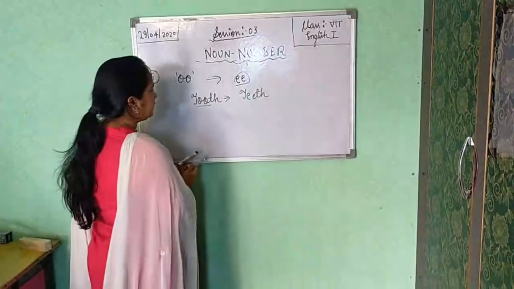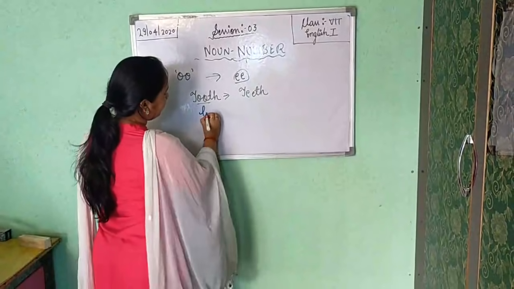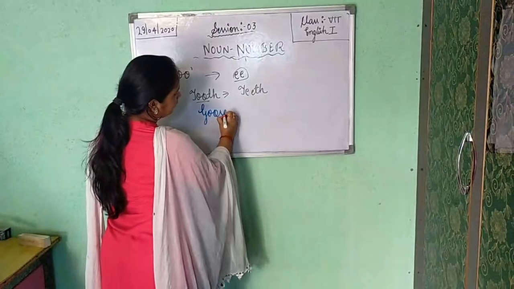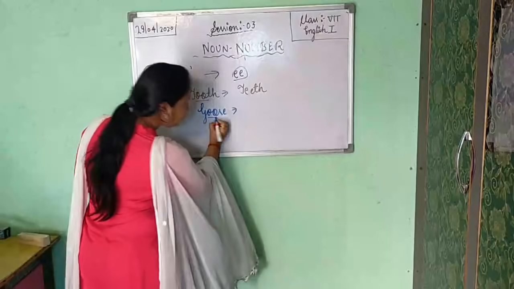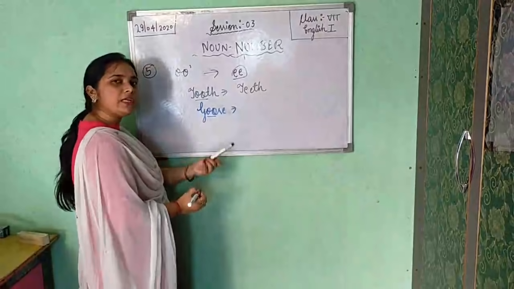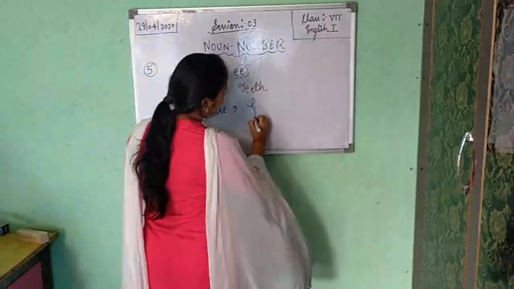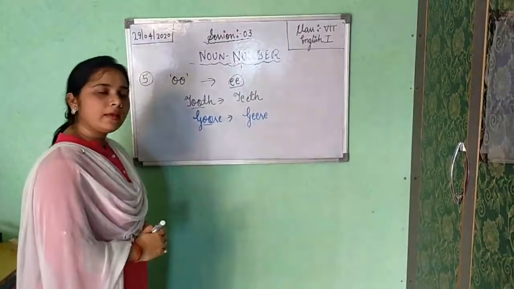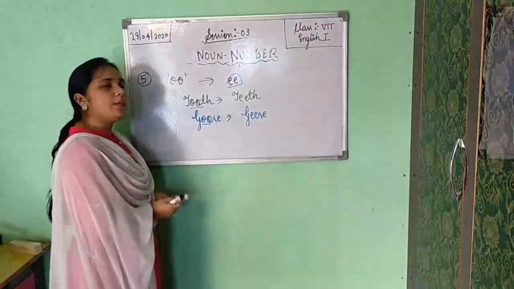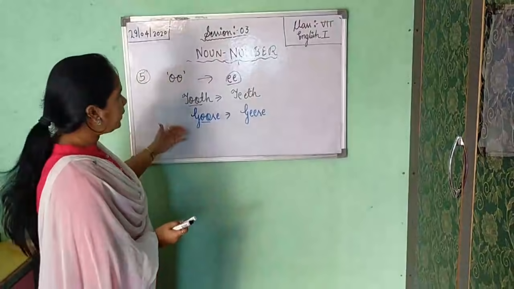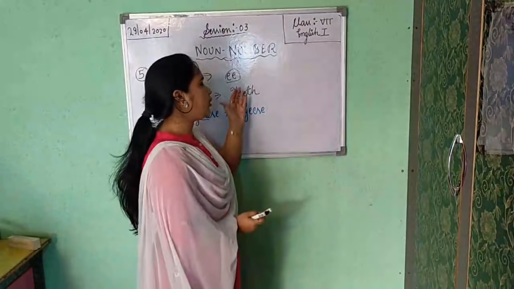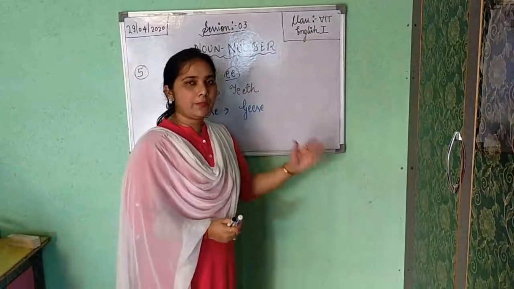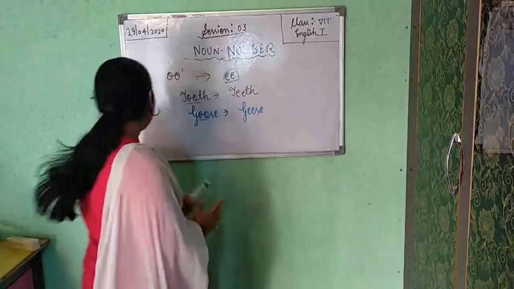Next word is goose. Again double O you are getting here. So when you are changing into plural, you are writing double E. Okay. When you are getting double O in a singular word, so when you are changing into plural, there should be double E at the place of double O.